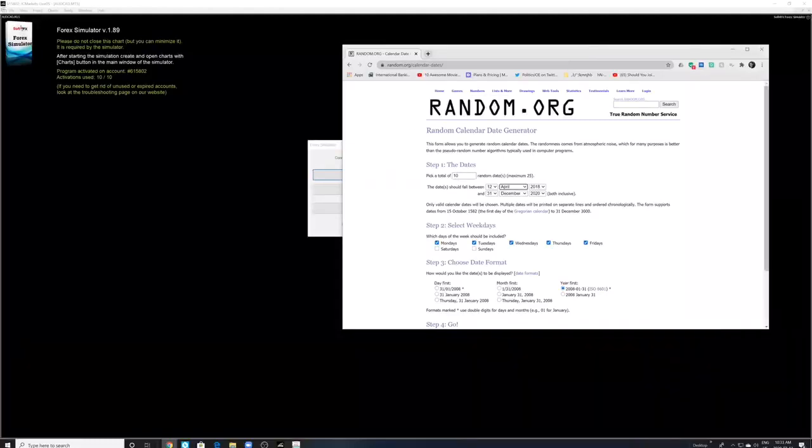Date here first. So we're going to choose 10 dates, and from those 10 dates, we're going to choose one date. When you're doing simulations, you don't have to go back a lot because you want to stay within the vicinity of 1 to 2 years, because the market dynamics are always changing. So that's what we're going to do. We're going to start in April 2018 and go all the way to June 2020.